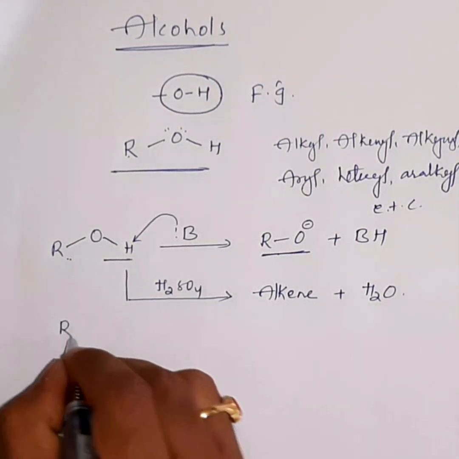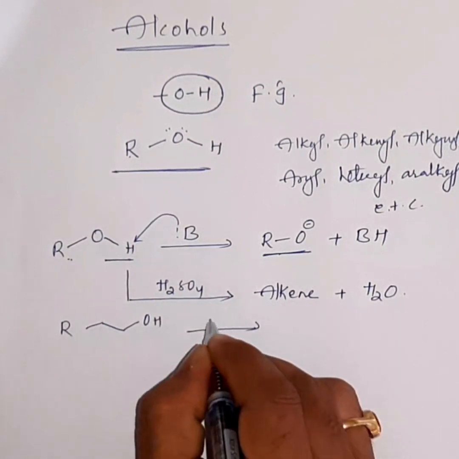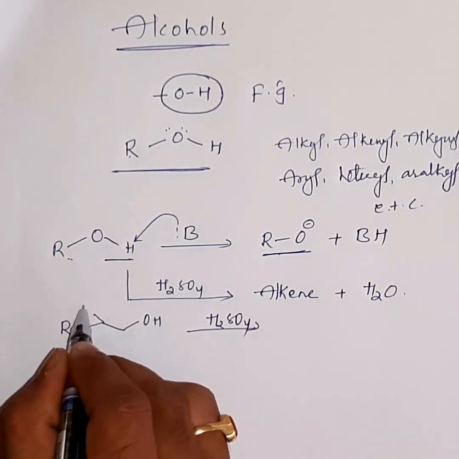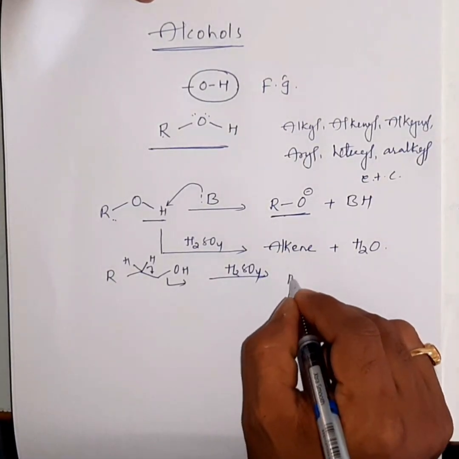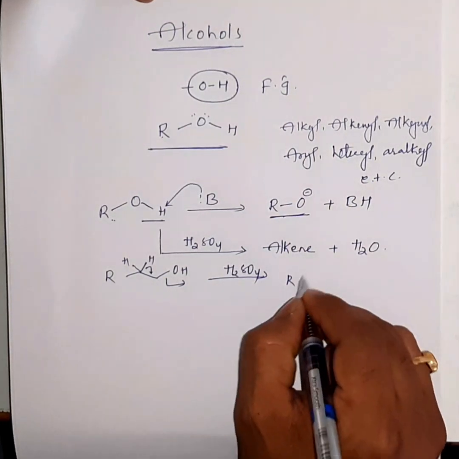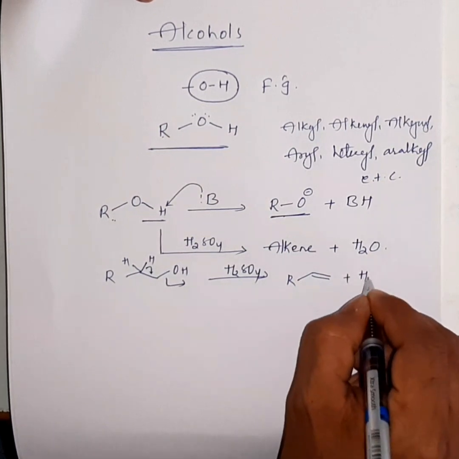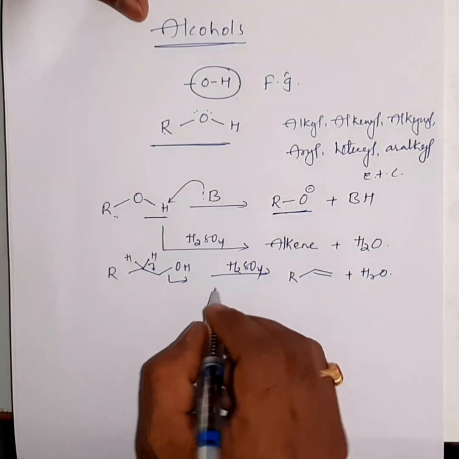For example, in this case, if we have elimination of a water molecule by protonation with acid, that results in alkene formation with the liberation of a water molecule.